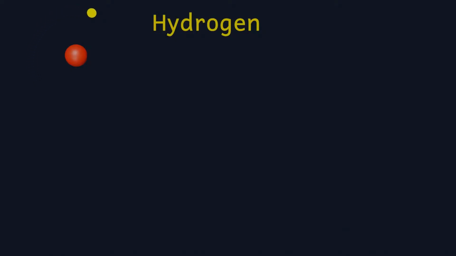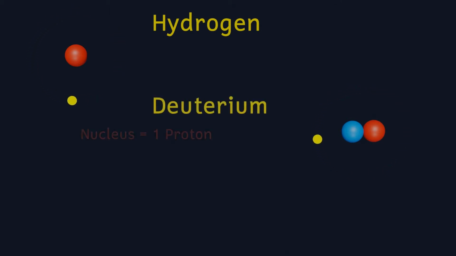In nature there are often different isotopes of the same element. This is different types of the same element, really. Now, we said that atoms of the same element have to have the same number of protons and electrons, but the number of neutrons that they have can be different. Different isotopes, therefore, are atoms of the same element, so they have the same number of protons and electrons, but have different numbers of neutrons.